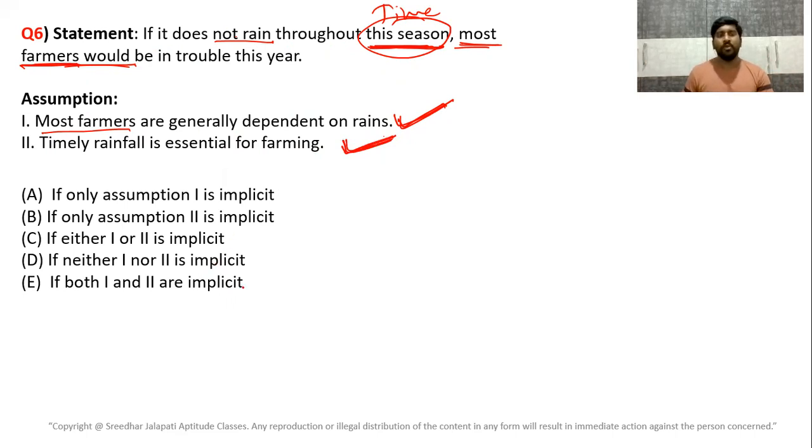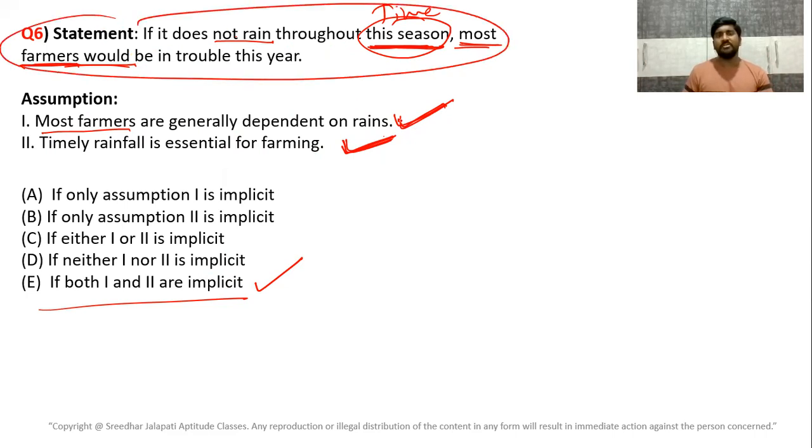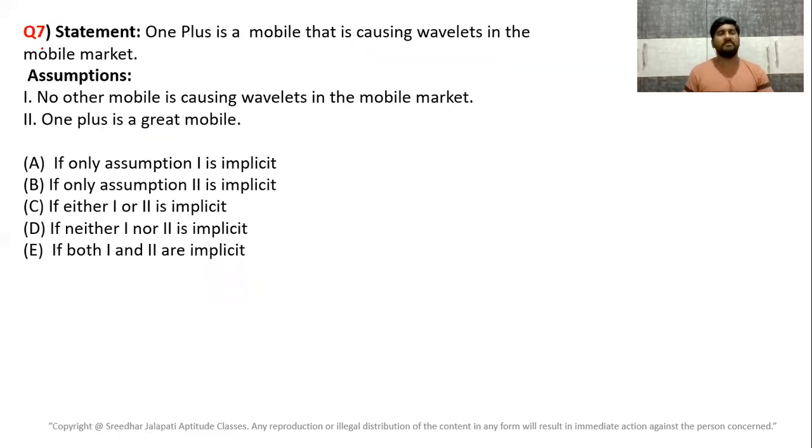So here both 1 and 2 are implicit. Both are assumptions. In giving the statement, the author has assumed that most farmers depend on rains and timely rainfall is essential for farming. Let's move to question number 7. Here is question number 7.